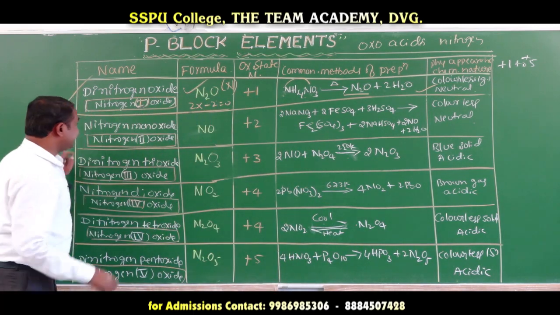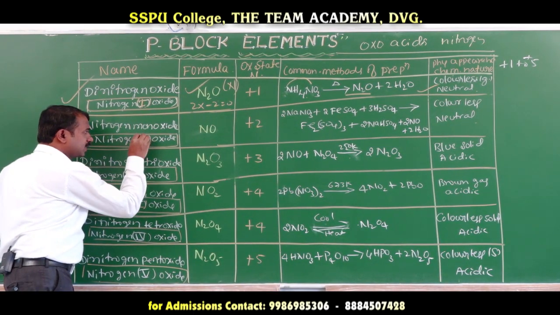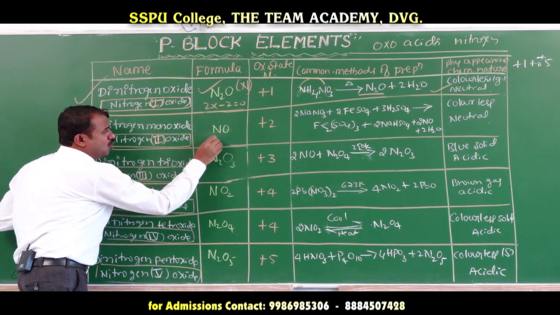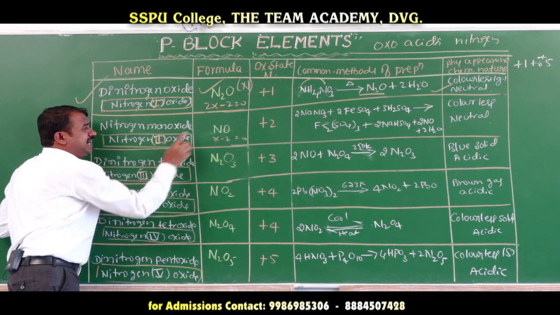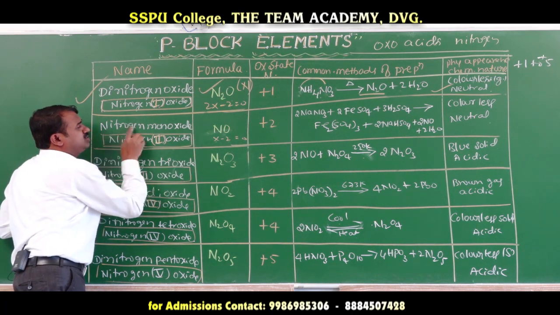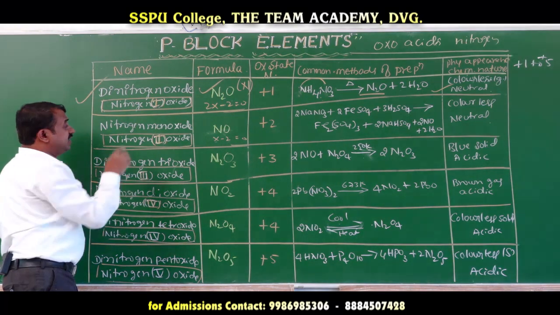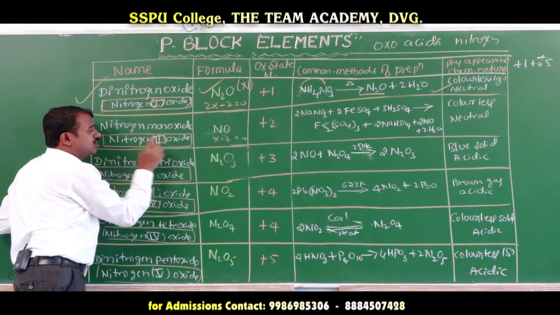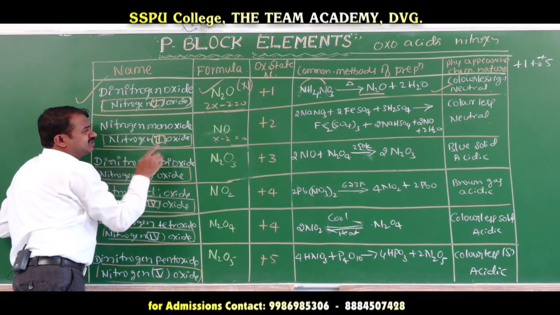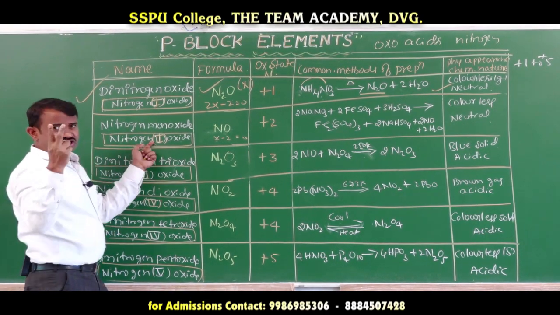Coming to here, the oxidation state is 2. For NO, x minus 2 equals 0, x equals 2. Nitric oxide, this is nitrogen monoxide. Nitrogen monoxide means nitrogen 2 oxide. This is oxidation state 2.